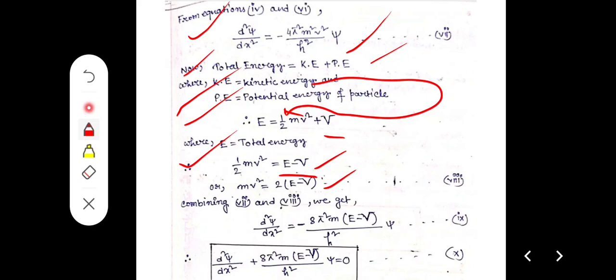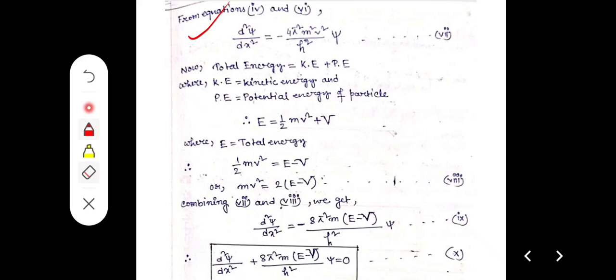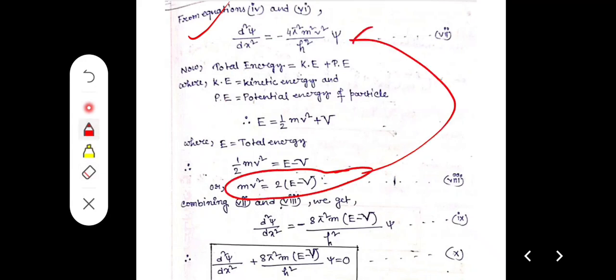So in this way, in place of m square v square, we put this value, 2 into E minus V. Ultimately we get d square psi by dx square equal to minus 8 pi square m E minus V by h square into psi.